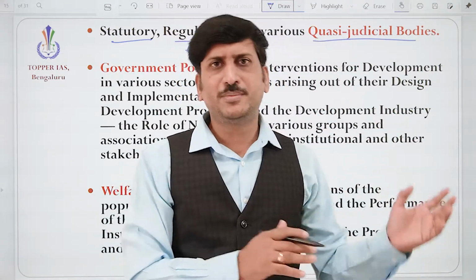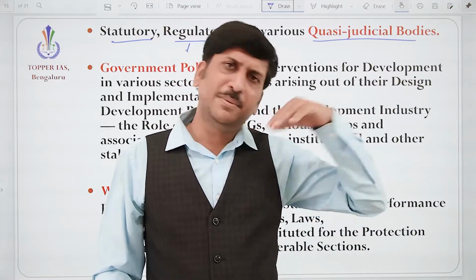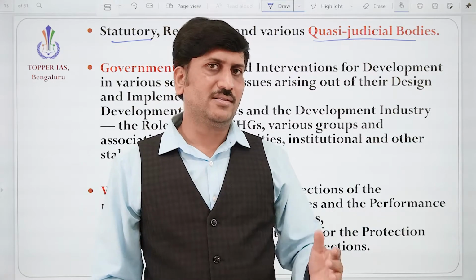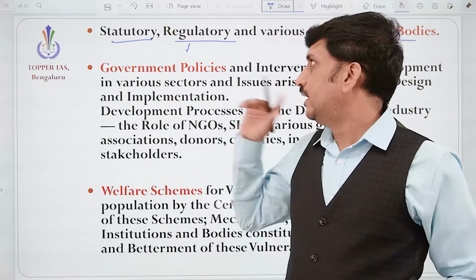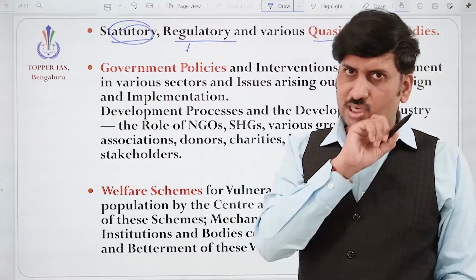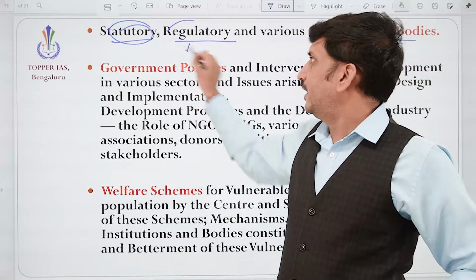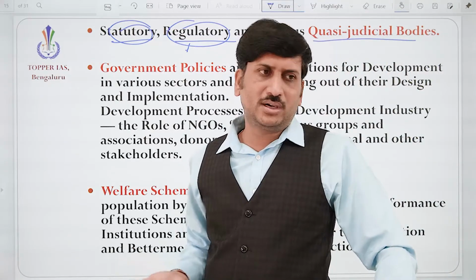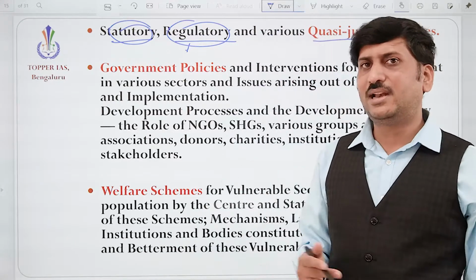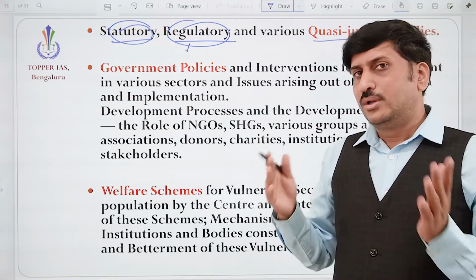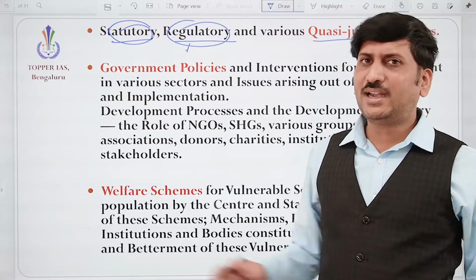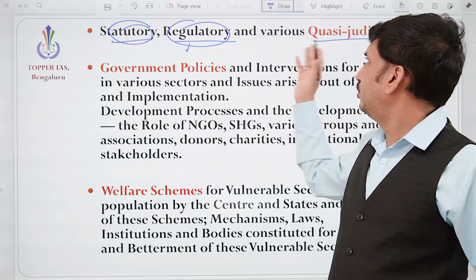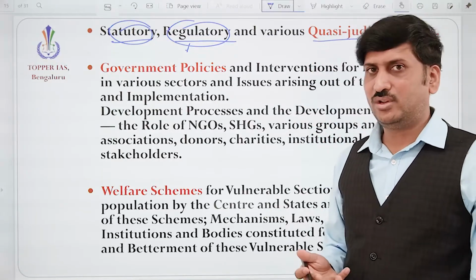It may be the financial sphere, they may be playing the role in the financial sector, but the regulation or the laws are made by the parliament. Okay, so those are statutory bodies. Similarly, regulatory bodies, because without control, we know what kind of scams may happen or happened earlier, correct? So in order to check such things and protect the people, that is the citizens of India, we need to study about these bodies, what is their function, role.